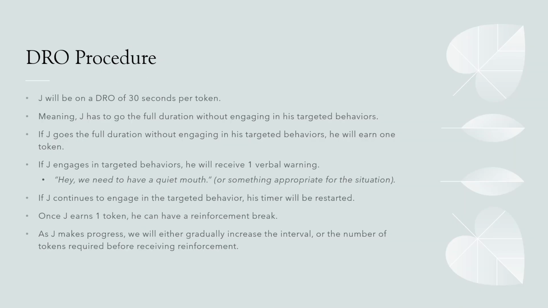For the DRO procedure, Jay will be on a DRO of 30 seconds per token, meaning he has to go that full duration without engaging in his targeted behavior. If Jay goes that full duration without engaging in the behavior, he will earn 1 token. If he does begin engaging in the targeted behavior, he will receive 1 verbal warning, such as, hey, we need to have a quiet mouth, or calm body, feet on the floor, or something appropriate for the situation. If Jay continues to engage in the targeted behavior, his timer will be restarted. Once Jay earns 1 token, he can have a reinforcement break. As Jay makes progress with the DRO procedure, we will either gradually increase the interval or the number of tokens required before he receives that reinforcement.